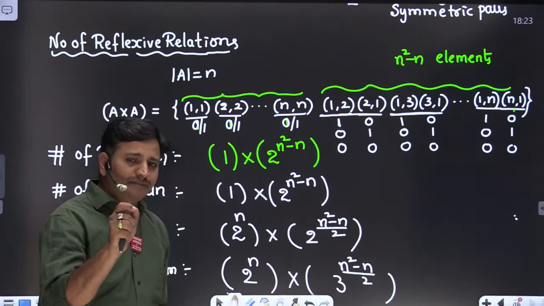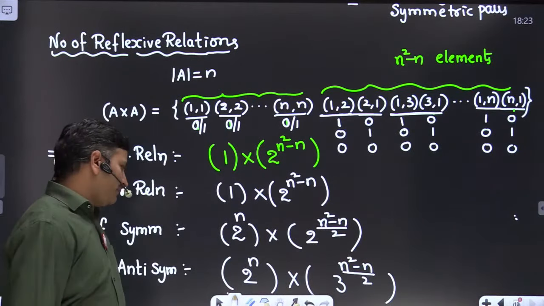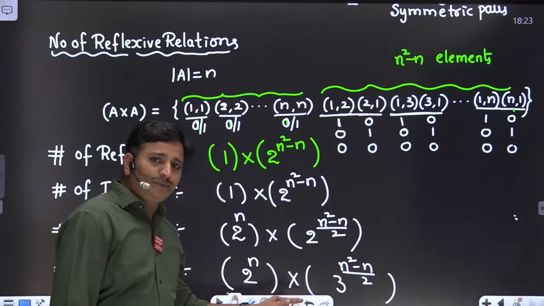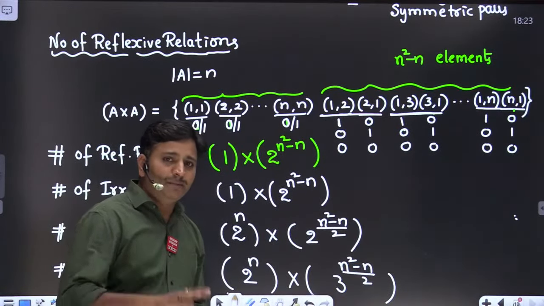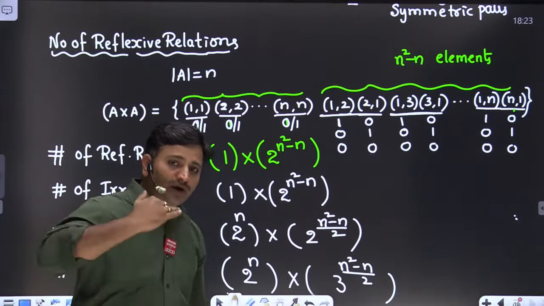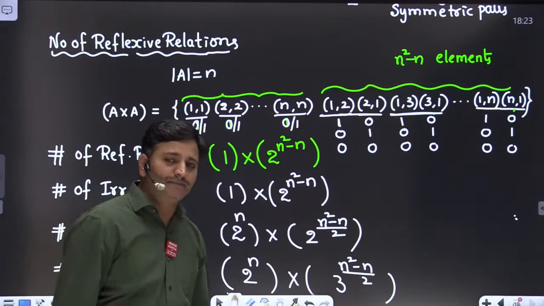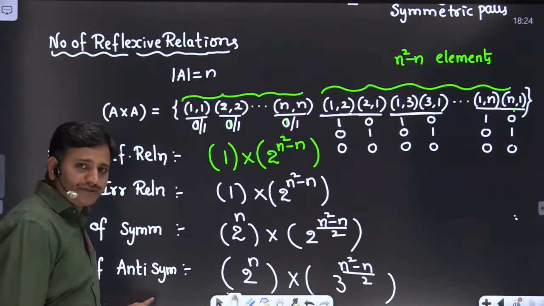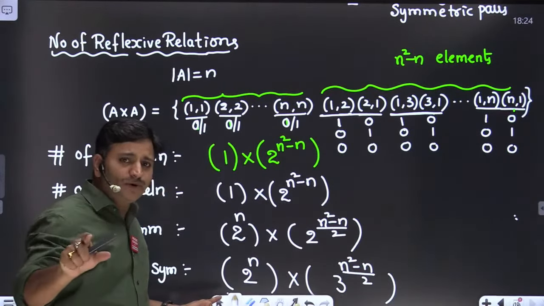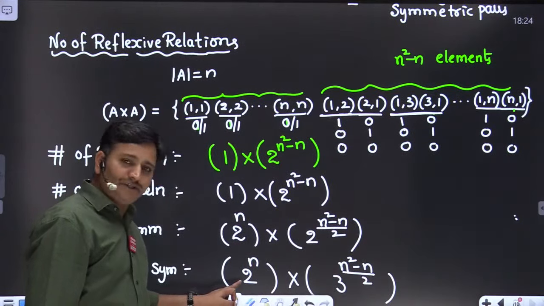Normal students, means average students, are going to read the formula like this: the number of antisymmetric relations is 2 power n into 3 to the power of n square minus n by 2. But rankers never read it as it appears in the notes. They will always try to construct the sentence. Number of antisymmetric relations: there are n diagonal elements. Each diagonal element has two possibilities. Therefore, 2 power n possibilities.